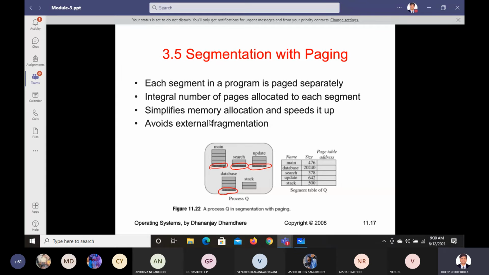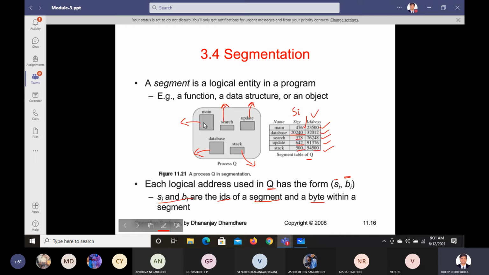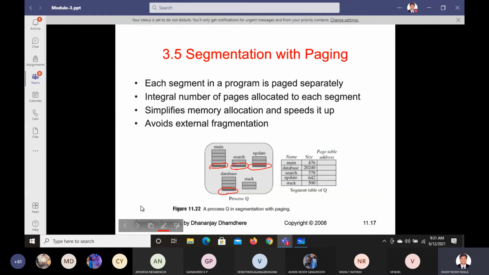And we can use something like segmentation with paging. If you use segmentation with paging, what's the advantage we have? We take the advantage of both. See this diagram here: they have just made segments; they have not partitioned them into pages. Now what we are trying to do is make segments, and after making segments, we divide them into pages, because the problem here is that this database is too large.